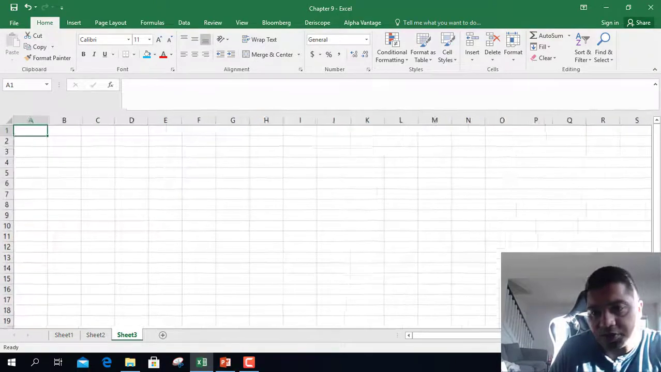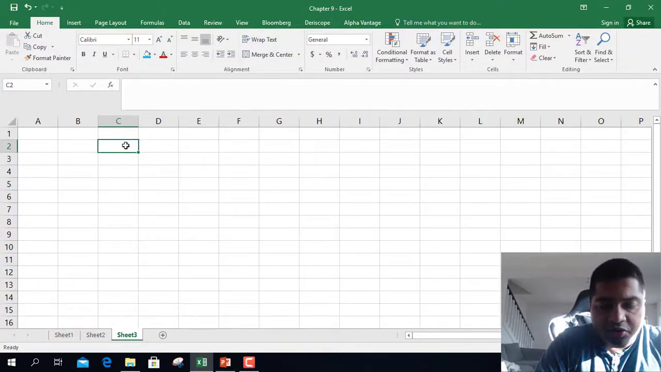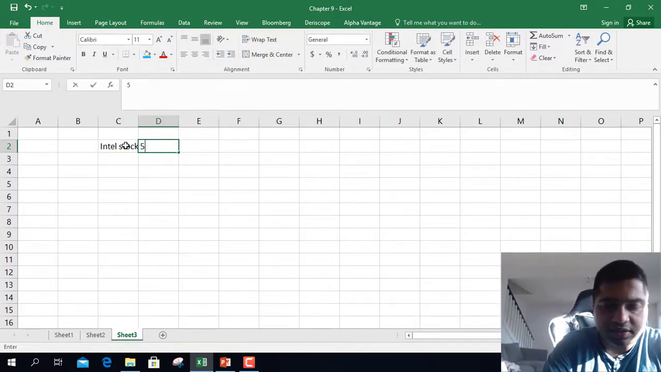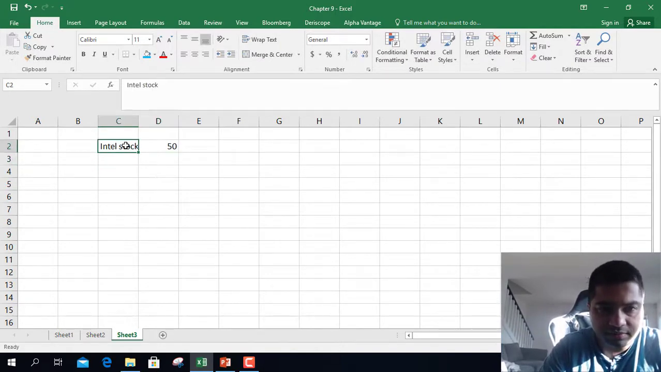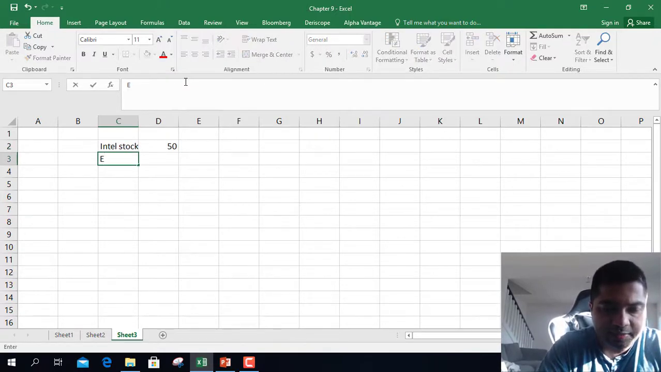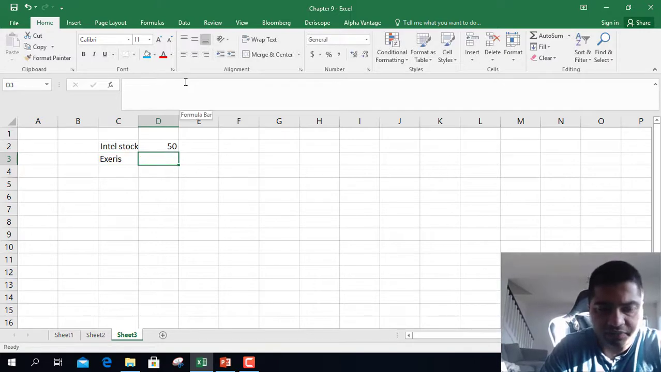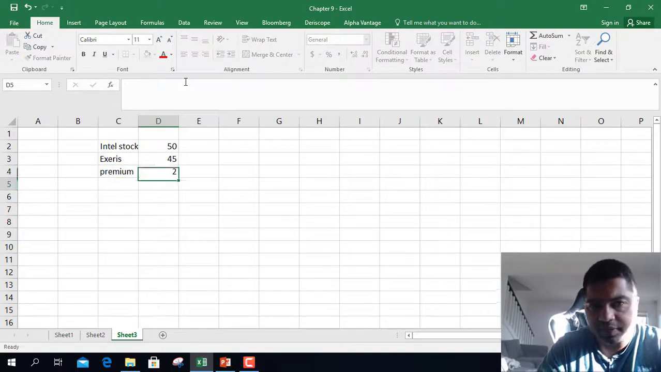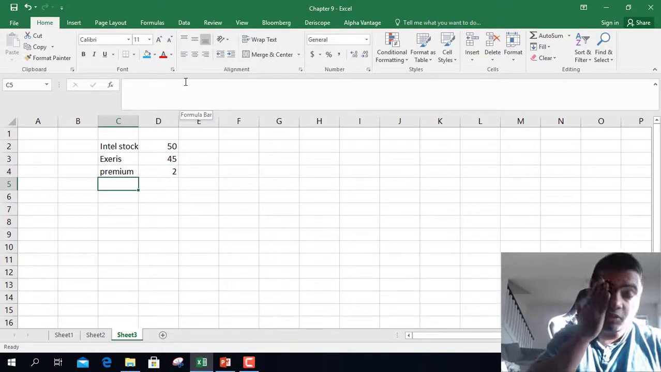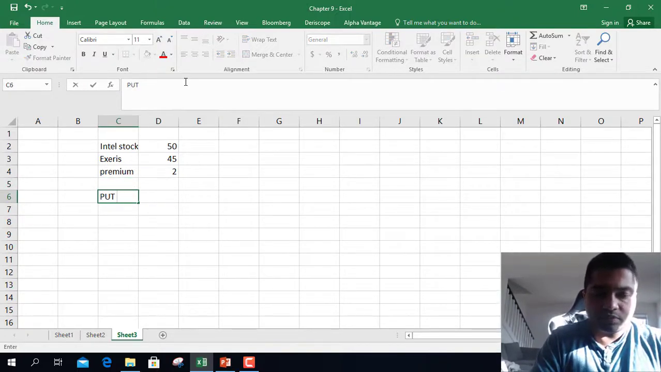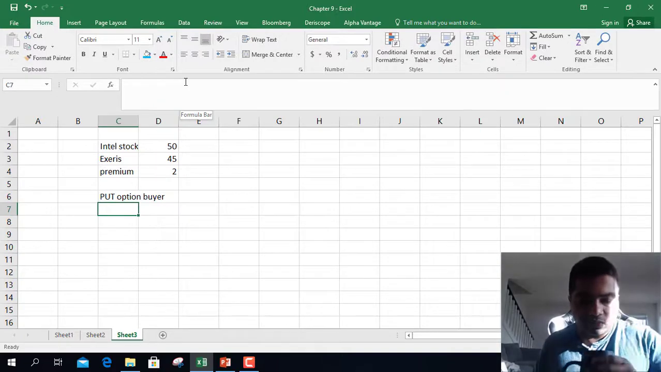Now let's look at put option buyer. So assume you're looking at Intel stock. Intel stock is $50. Current stock price. You're looking at exercise price of 45 and premium is $2. Premium is $2. Exercise price 45. So let's say we are looking at put now. So you're a put option buyer.